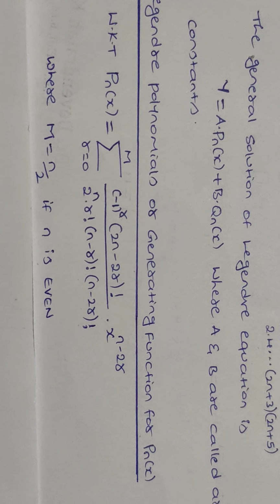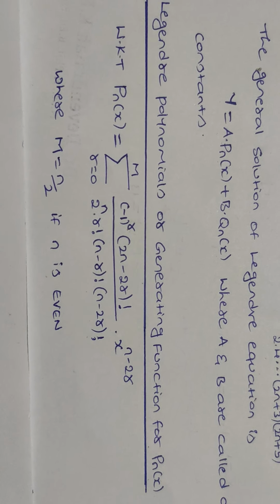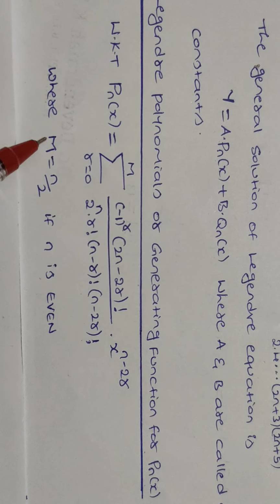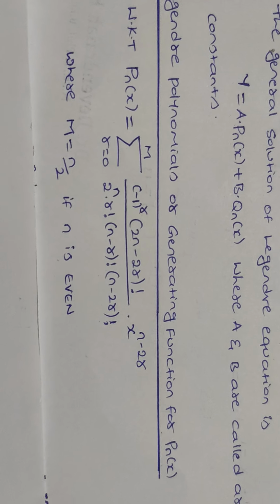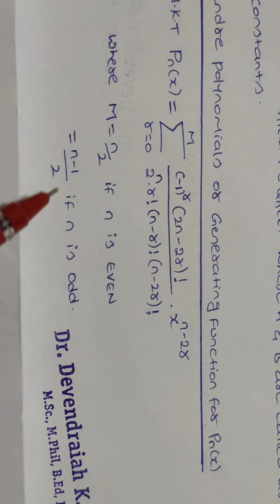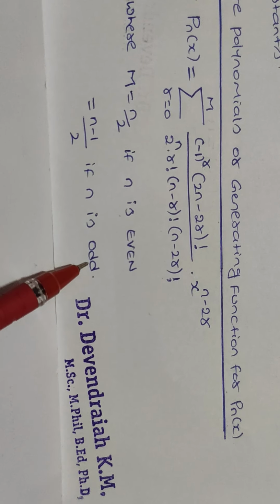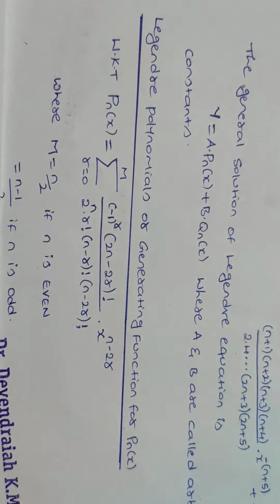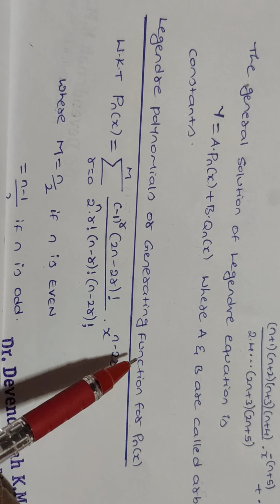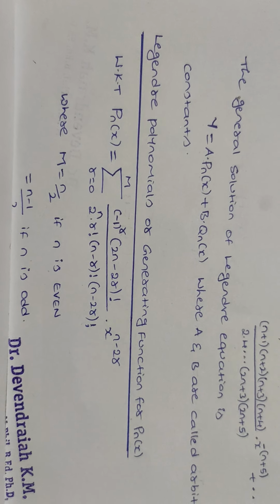As I already stated, the value of capital M is n divided by 2 if n is even, and (n minus 1) divided by 2 if n is odd. So this is how we define the generating function for Pn of x.